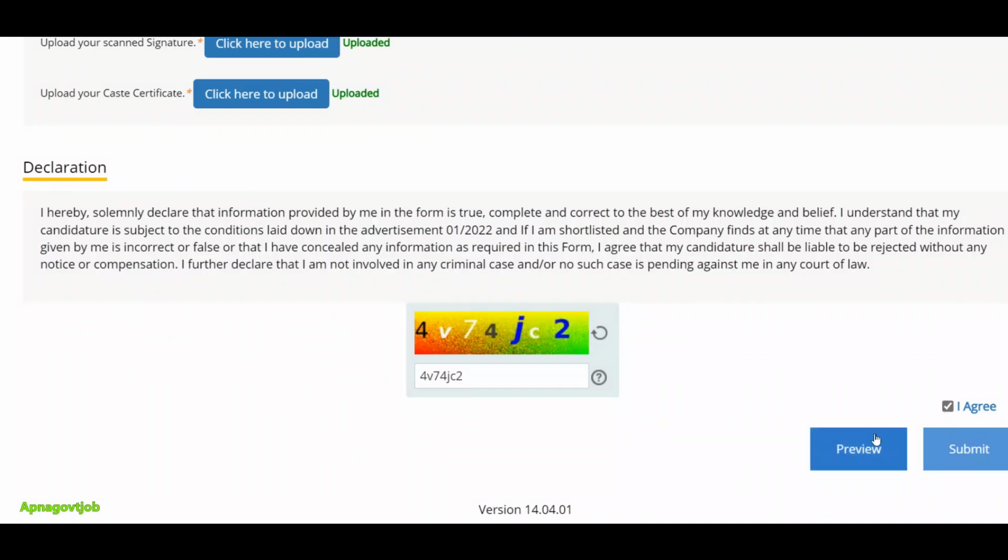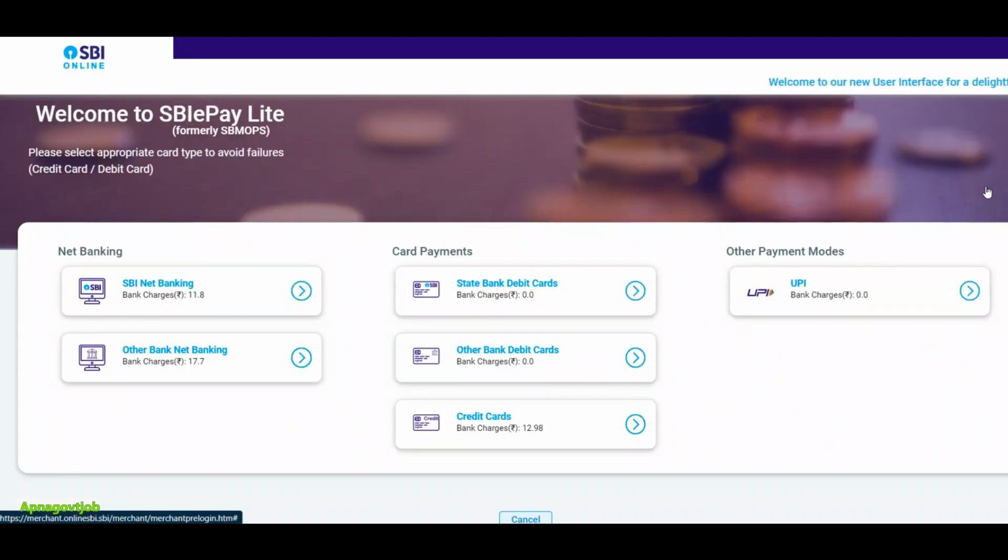If you want a preview of your whole application form, just click on the preview button and take a printout, right click and take the printout of your application form, or directly you can submit. First preview the application form and make sure there is no mistake in it, and then final submit. The next step will be to make the payment.